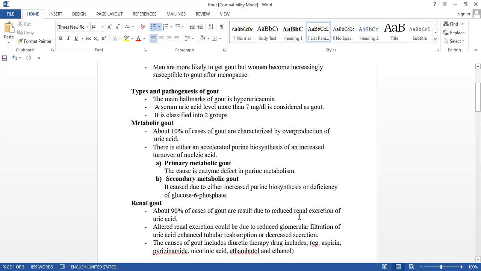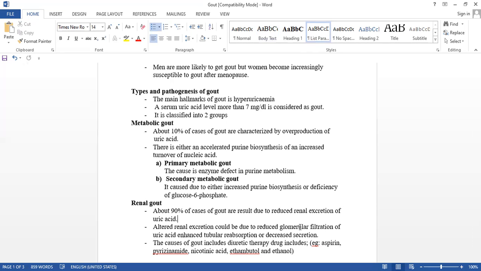uric acid. Okay, altered renal excretion could be due to reduced glomerular filtration of the uric acid, enhanced tubular reabsorption, or decreased secretion.